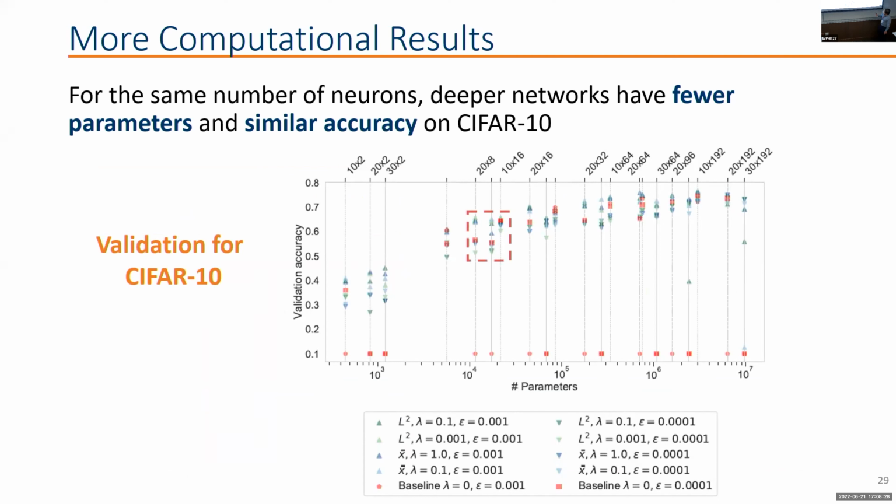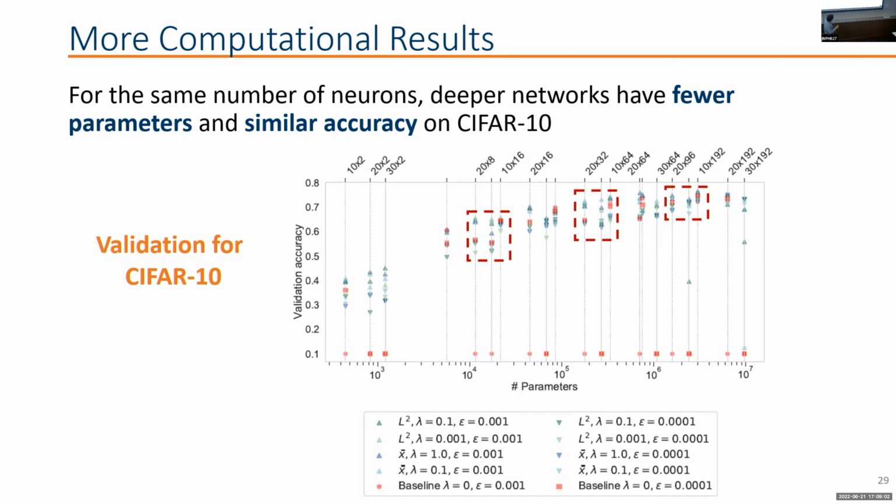For example, here we have 20 neurons in 8 layers, or... I forgot which one is depth and which one is width. Okay, no, this one is deeper. 20 layers with 8 neurons or 10 layers with 16 neurons have about the same number of neurons. If you have more depth with the same number of neurons, your number of parameters is smaller.